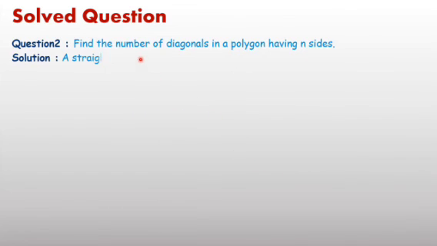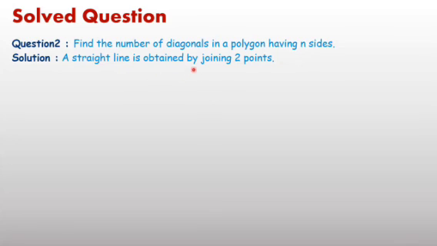Now one more question. Find the number of diagonals of a polygon having n sides. If anyone asks to find the number of diagonals in a quadrilateral, easily you can write there are 2 diagonals. For a pentagon, hexagon or decagon, it is difficult for a student to find the number of diagonals. Now here is the solution for n sides. After that you can solve for any polygon.